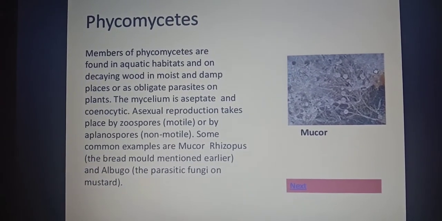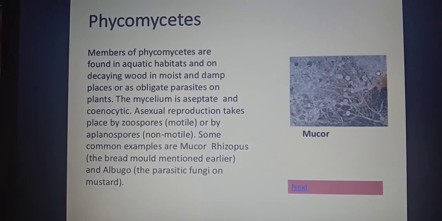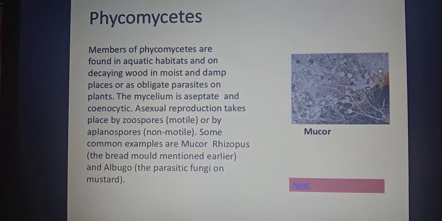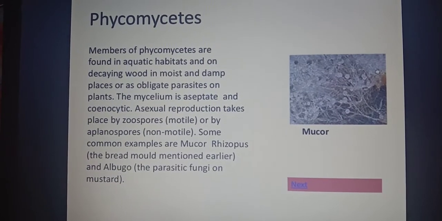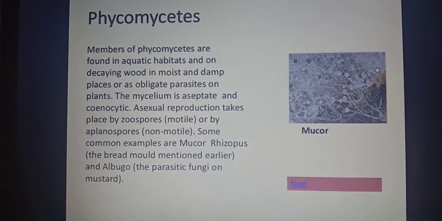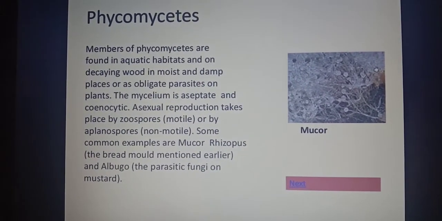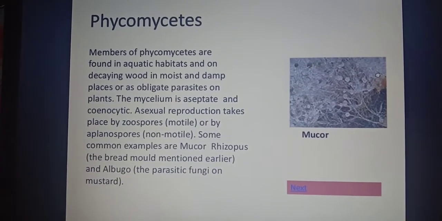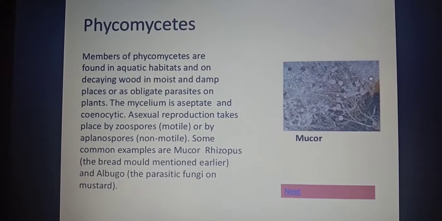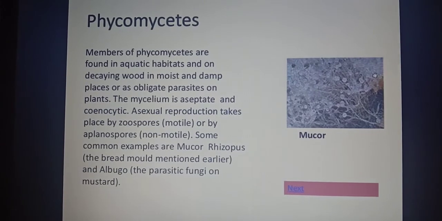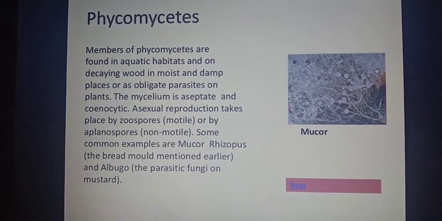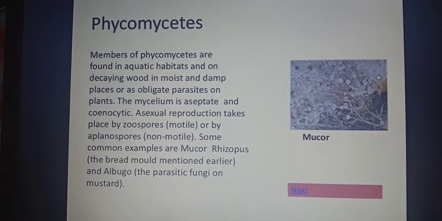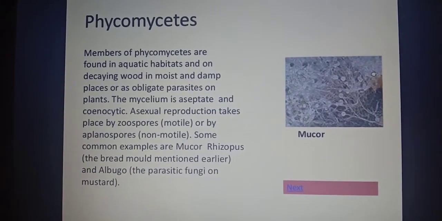Then examples are given: mucor, which is a type of fungus. You can see it in the picture given here. Then Rhizopus. This is the most common type of phycomycete, which all of us must have seen. If you keep bread for long, a green to blackish colored fungus starts growing on that bread.